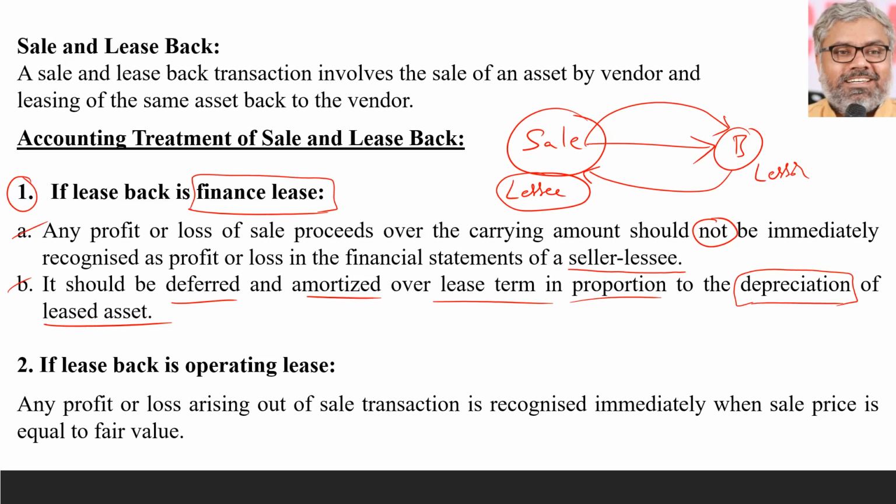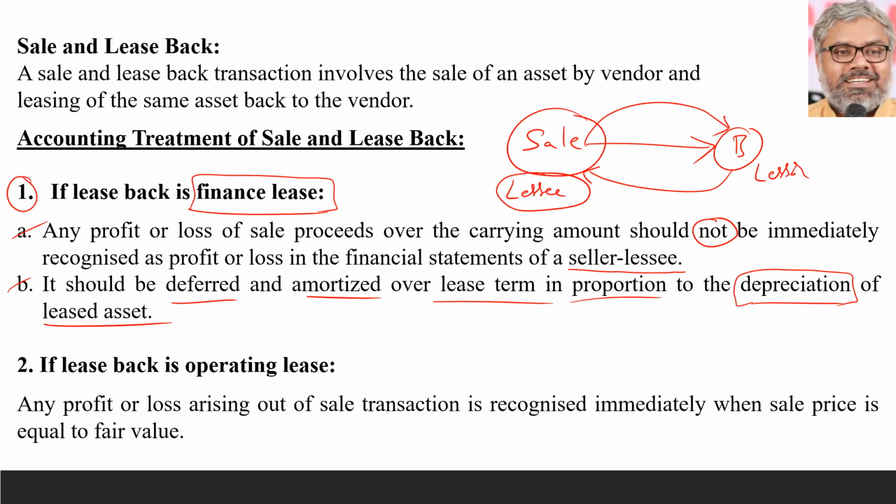Ultimately, there may not be much difference between what he has sold and received now and what he has to pay in future. Effectively, for the essence of the transaction, nothing happened, to be frank. He has given something and he has taken something with a postponement of the payments, that's all.